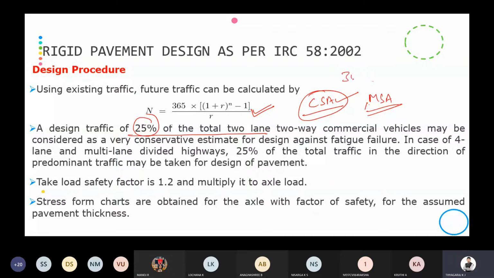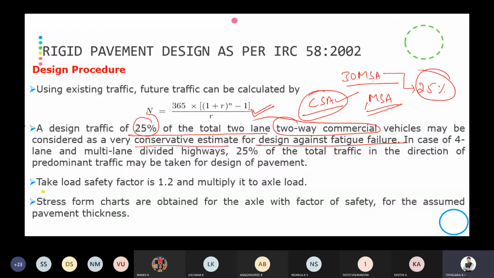For example, if we got 30 MSA, only 25% of 30 MSA we consider for design purposes, a very conservative estimate for design against failure, in case it is two-lane commercial vehicles. It is for two-way traffic we are going to consider.